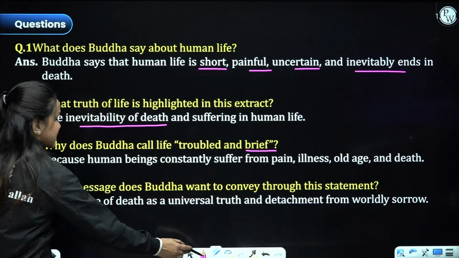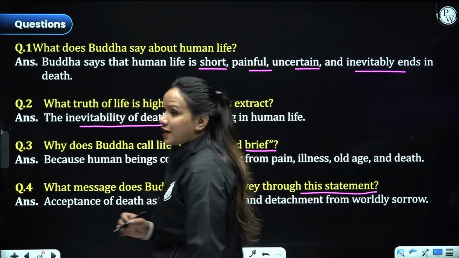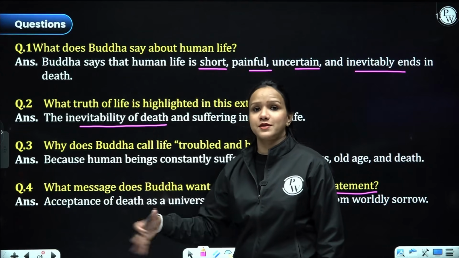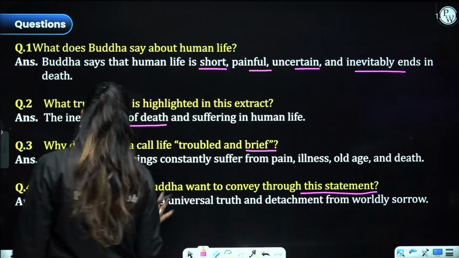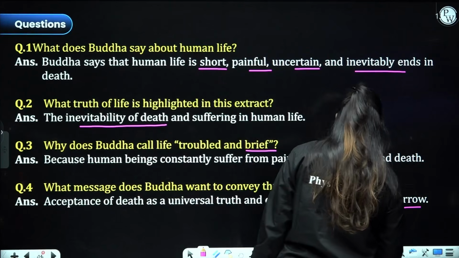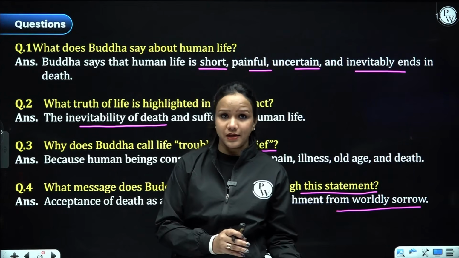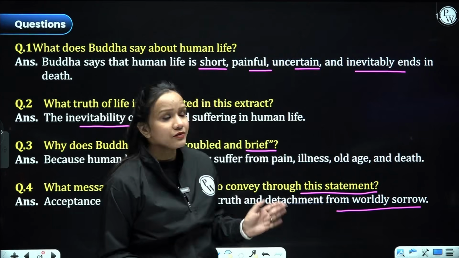So what message does Buddha want to convey through this particular statement? That we have to rise above all sufferings, right? And we have to be strong enough to face those obstacles, those sufferings and these types of situations in life, right? And this is how life is. Acceptance of death as a universal truth and detachment from worldly pleasures. That we should not be overly attached to somebody or something in life, right? That leaves us in pain. So this is how life is.